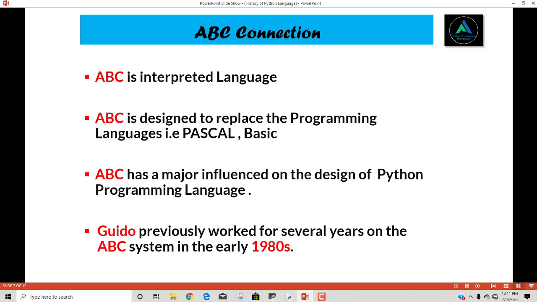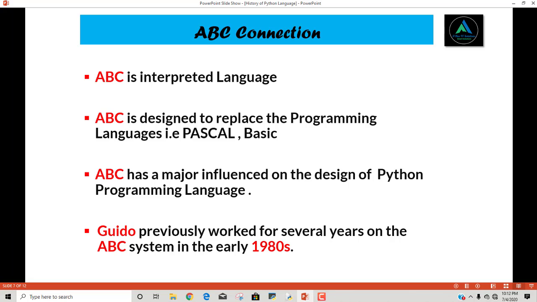Guido previously worked for several years on the ABC system in the early 1980s. Due to the experience of this work, he knew about the development of a programming language and the development of an interpreter. At the end, he decided to develop a new language with features which are not in ABC, right? There are drawbacks in ABC, and he wants to remove those drawbacks, and he wants to add some new features.